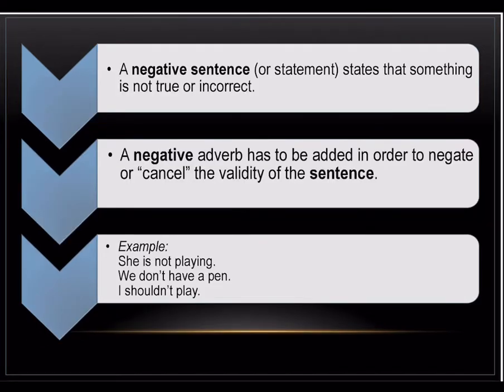A negative sentence, very easy to identify again, will have a negative word in it. It can be either no, never, nothing or not. Example, she is not playing. Not is a negative word here, making the sentence negative. We don't have a pen. After do we have n't, that is basically not, so it's making the sentence negative. I shouldn't play, n't over here, not, so it's making the sentence negative. If the sentence does not have any kind of negative word, it is a positive sentence, also known as an affirmative sentence.